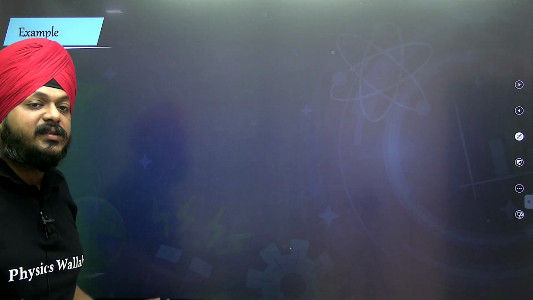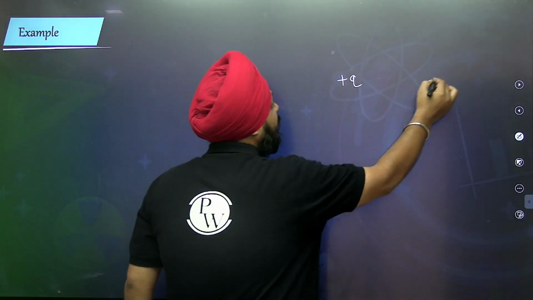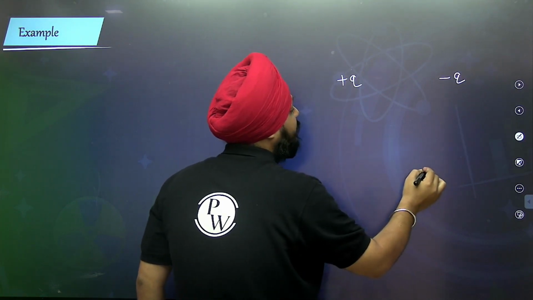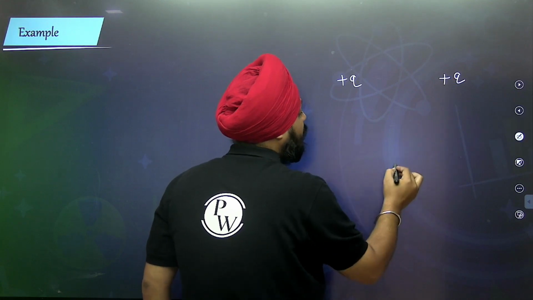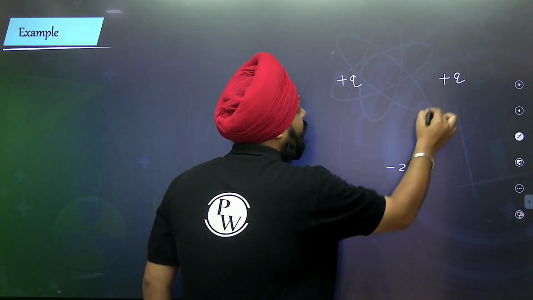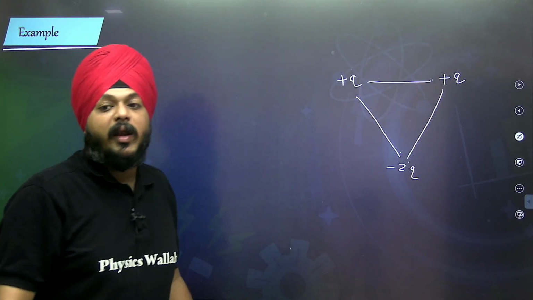Suppose I have a system. This is the positive charge, this is the negative charge, and let's say these are two positive charges. These three charges are kept on the vertices of an equilateral triangle.